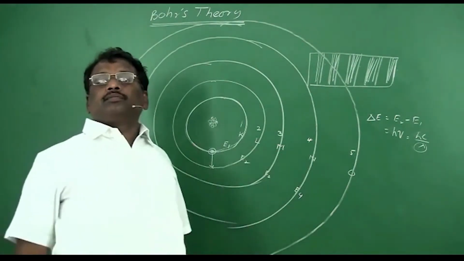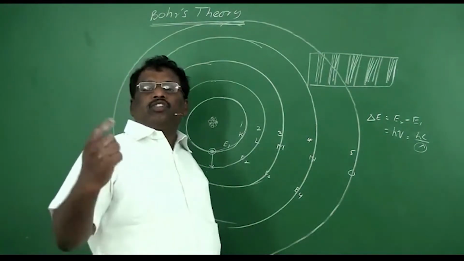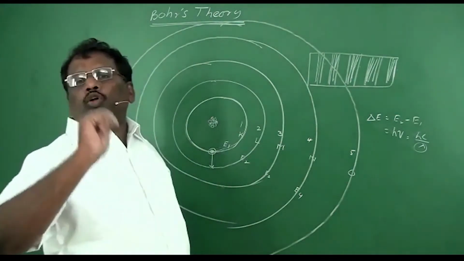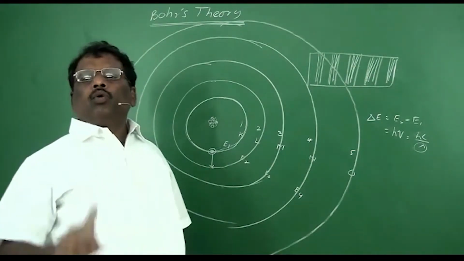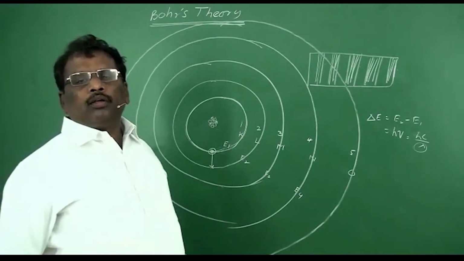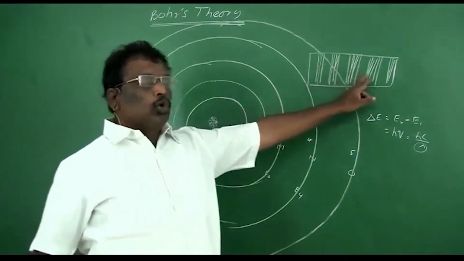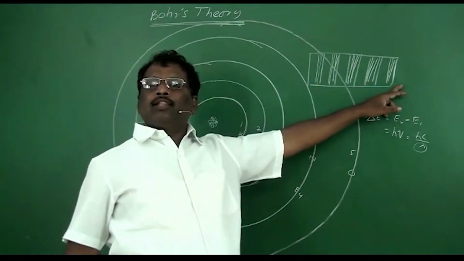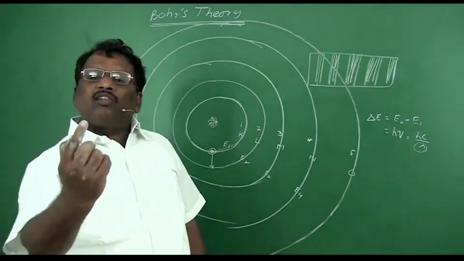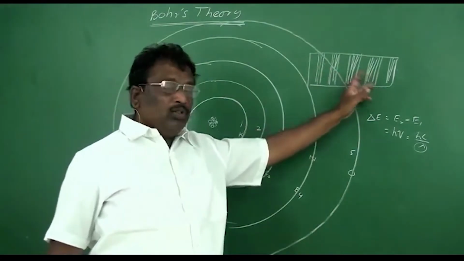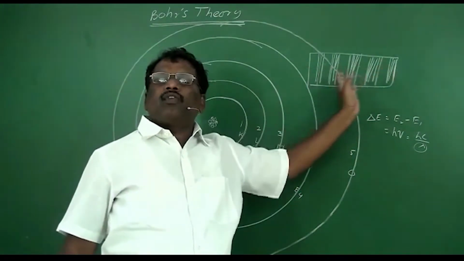You may have a doubt. In hydrogen, we have only one electron. If it jumps from one energy level to another energy level, only one line has to be formed. But we are claiming that 5 groups of lines are there. That means several lines were formed here in the spectra. If only one electron was there, how are this many lines forming?